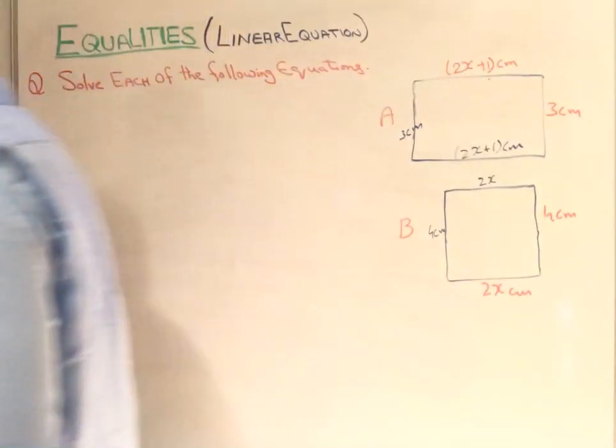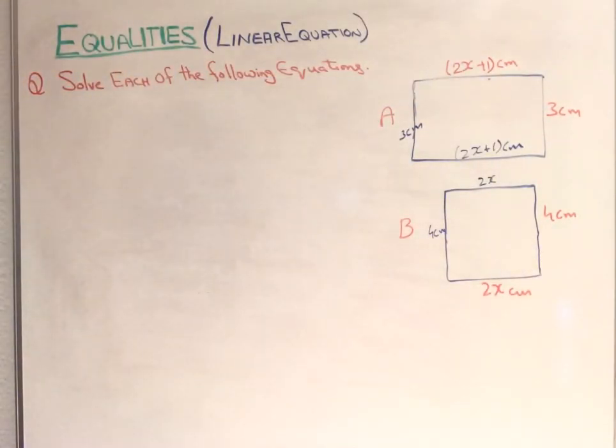So they said that two rectangles have been given, and they have said to write down an equation in x. You have to write down an equation in x. This is one thing. Second, they are saying to solve the equation to find out the value of x.